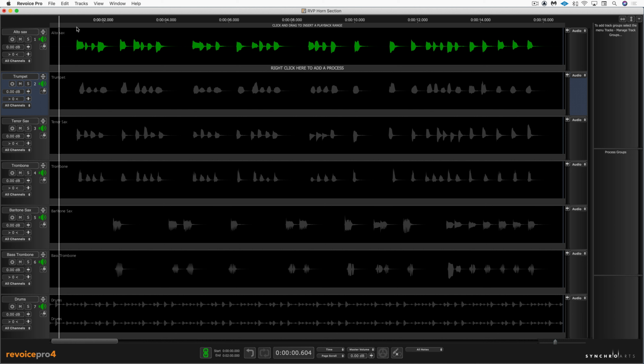I'm going to play you what I have now, which is alto sax, trumpet, tenor sax, and trombone playing the same line with some harmony notes, and then baritone and bass trombone playing a kind of counter line with some punches. And here it is with a drum groove.